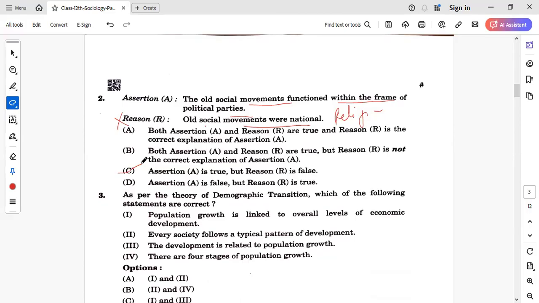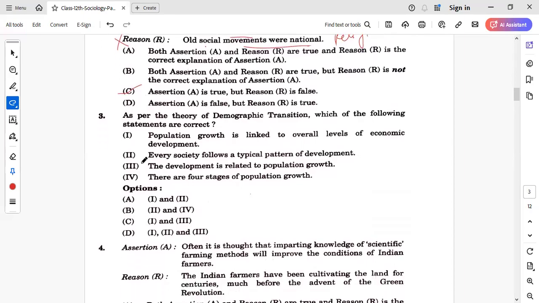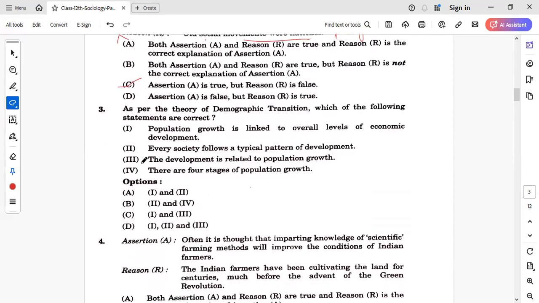The next question is, as per the theory of demographic transition, which of the following statements are correct? So we need to know what the demographic transition theory is. There were 3 stages of the demographic transition. In the first stage, the birth rate was high and the death rate was high, so the difference between both was low, and low population growth was there.